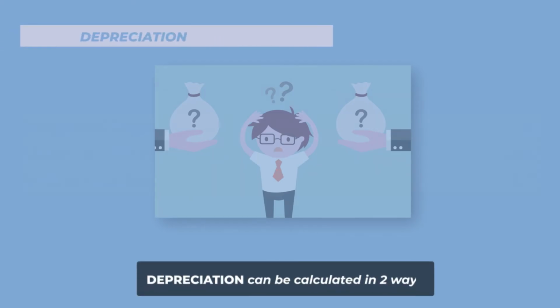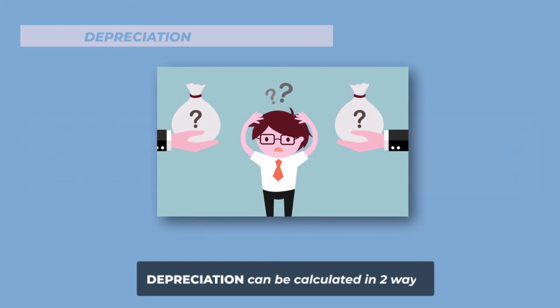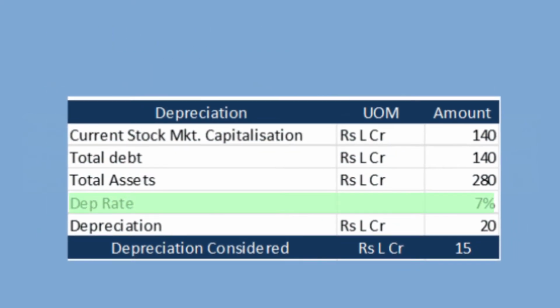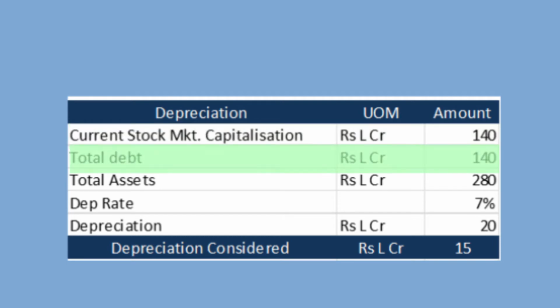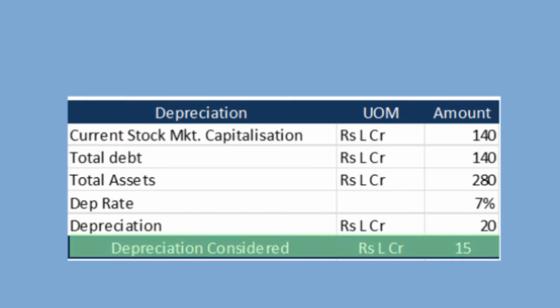Now, depreciation can be calculated in two ways. The one is assuming a depreciation rate of 7% on the total capital employed, which is nothing but the debt and the equity component. Here the equity component has been calculated based on the total market capitalization. At the current moment, the market capitalization is around 140 lakh crore rupees, and taking the debt at 140 lakh crore rupees, the depreciation works out to almost 15 lakh crore rupees.